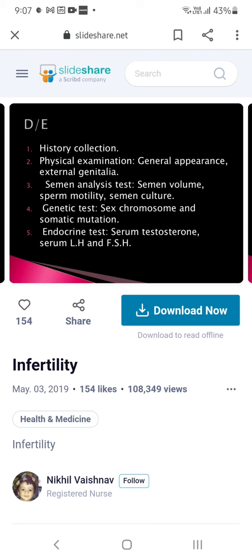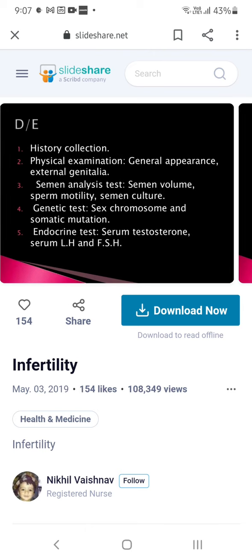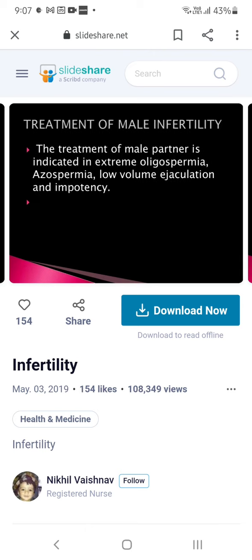So what are the diagnostic findings? History collection, physical examination, seminal analysis test, sperm motility, semen culture, everything you have to do. And you have to do genetic testing also, and endocrine testing, like all hormonal testing should be done for the males. And treatment of male infertility is mostly indicated in oligospermia, aspermia, low volume ejaculation and impotency. So these are the conditions that we'll see.